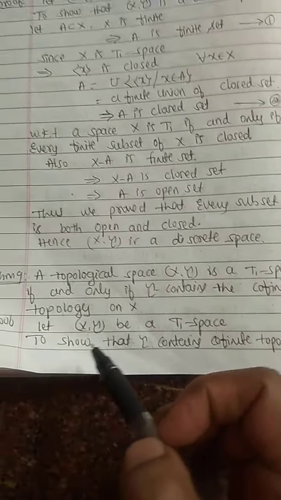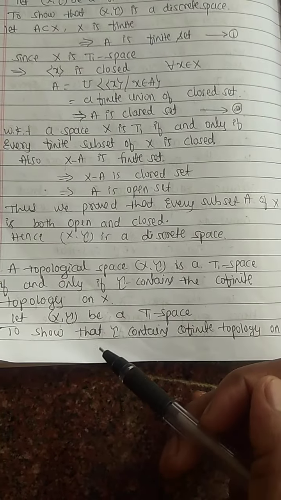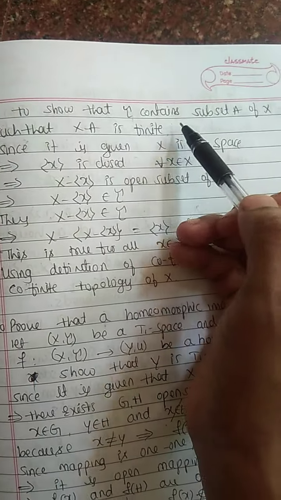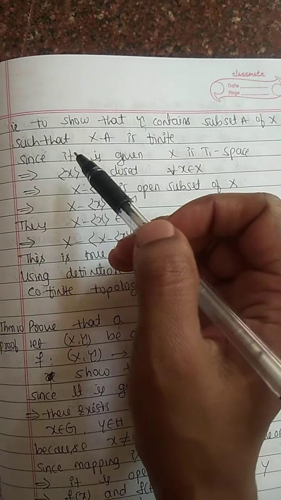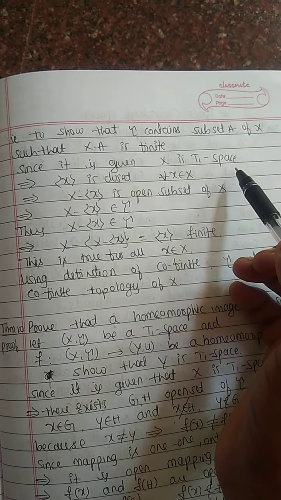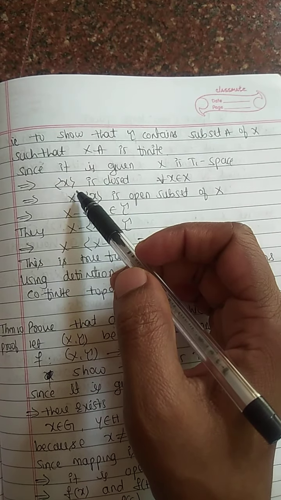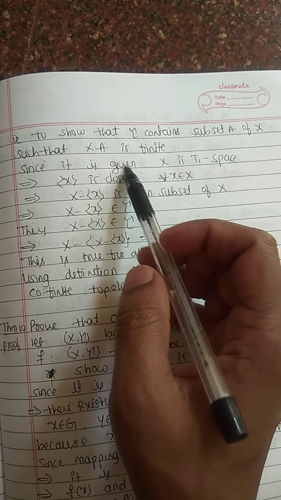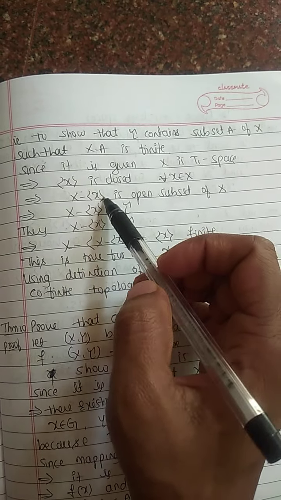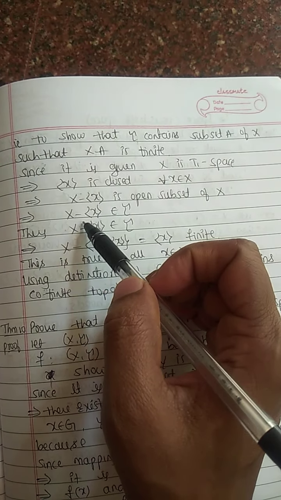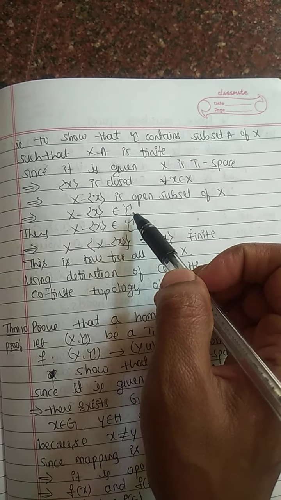Okay. Let (X, τ) be a T1 space. To show that τ contains the cofinite topology on X, that is, to show that τ contains every subset A of X such that X minus A is finite. It is given that X is T1 space, therefore the singleton set {x} is a closed set for all the members of X. This implies {x} is closed, nothing but X minus {x} is an open subset of X. Okay, this implies X minus {x} is a member of τ.